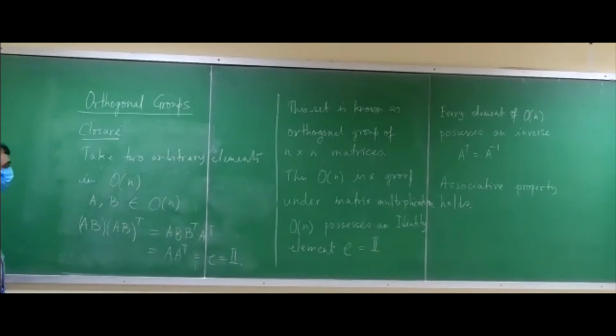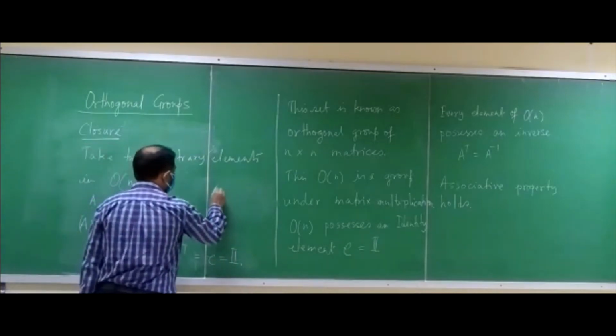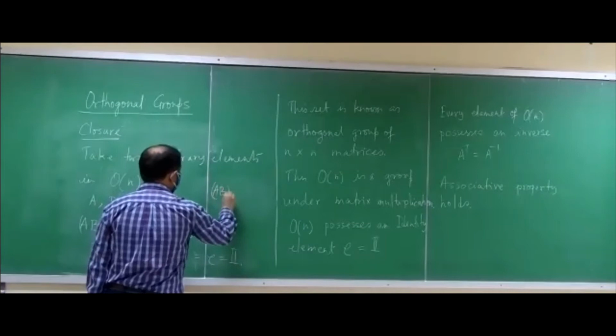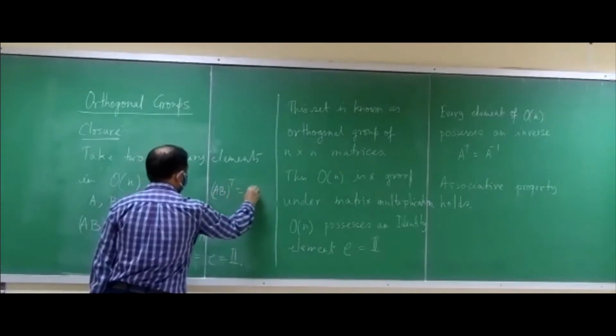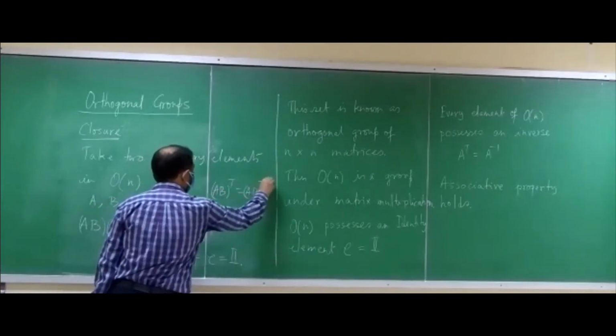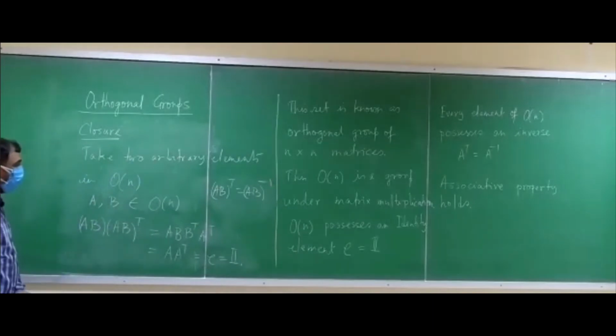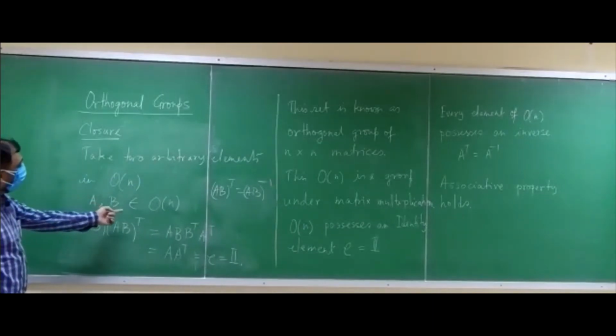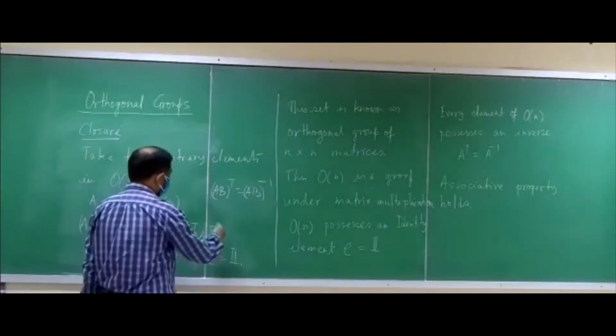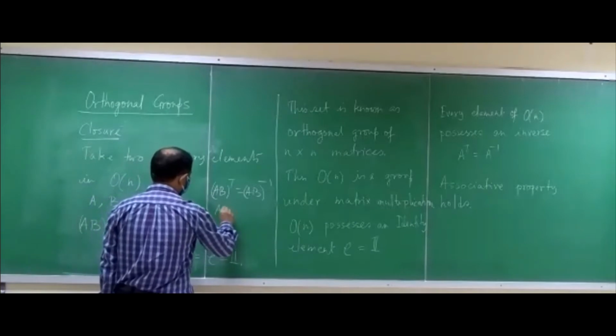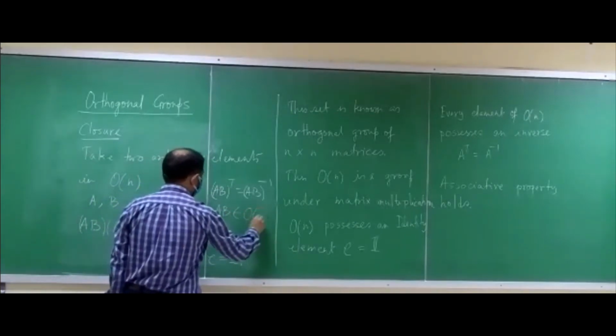So that means (AB) transpose equals (AB) inverse, which says that AB is also in O(n). So if A and B are in O(n), then AB is also in O(n). So the closure is also satisfied.